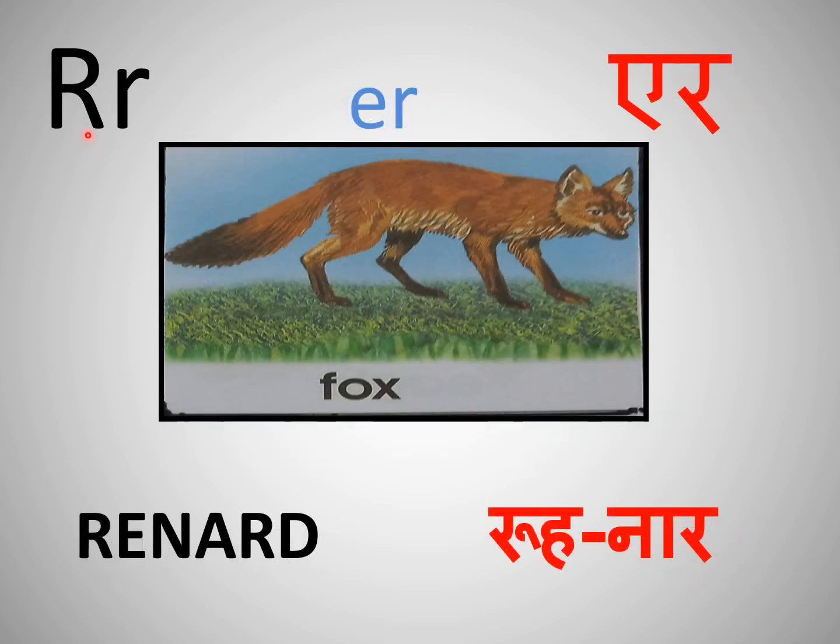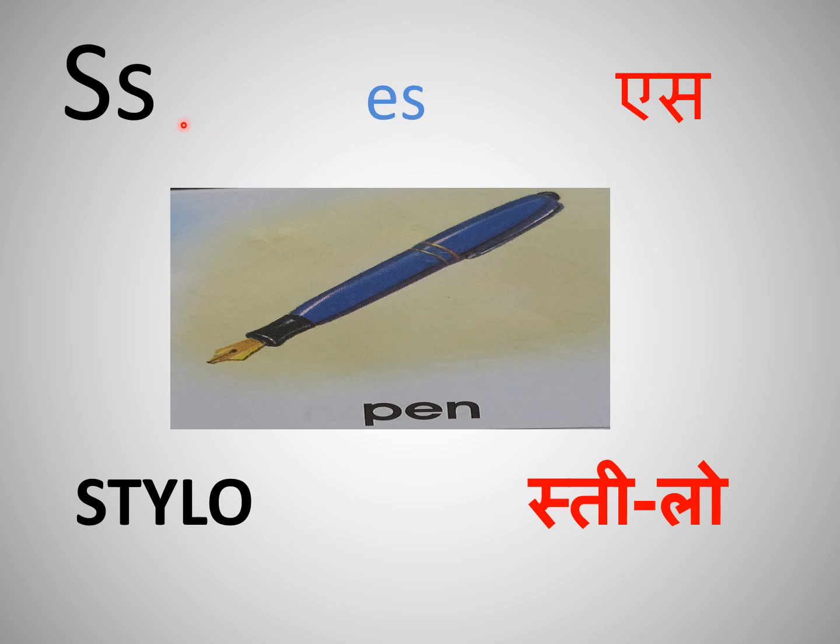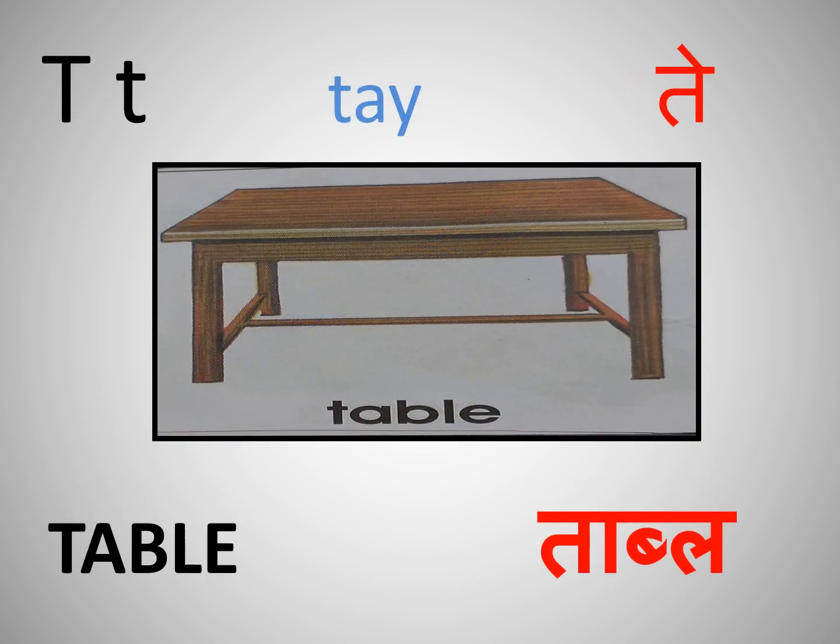Air, A-I-R, air. So that same way, air as in runner. S, S as in stylo. T as in tabla.